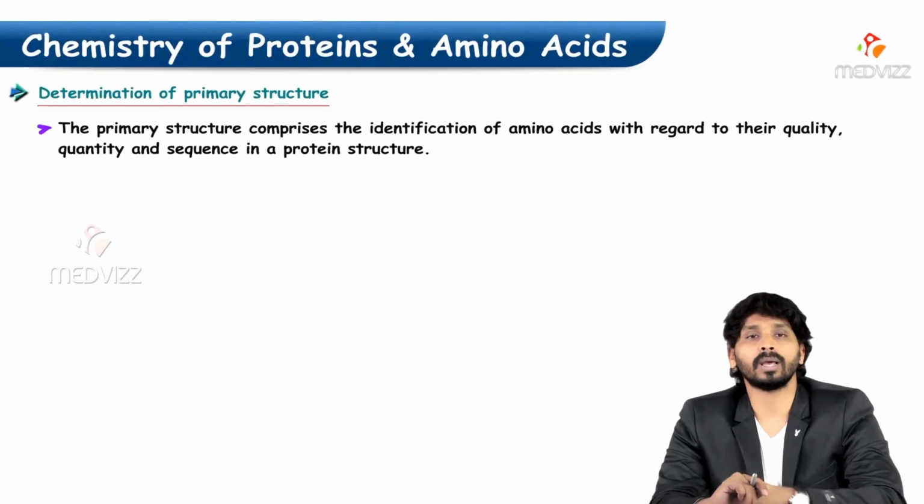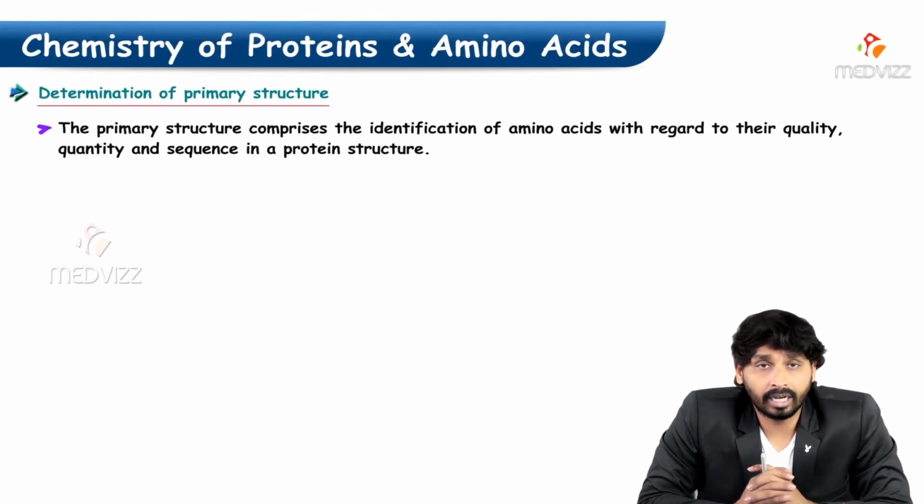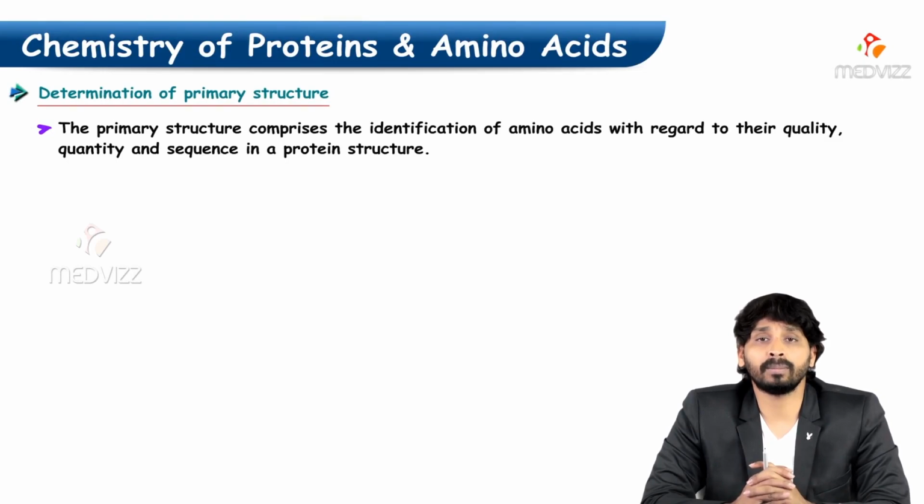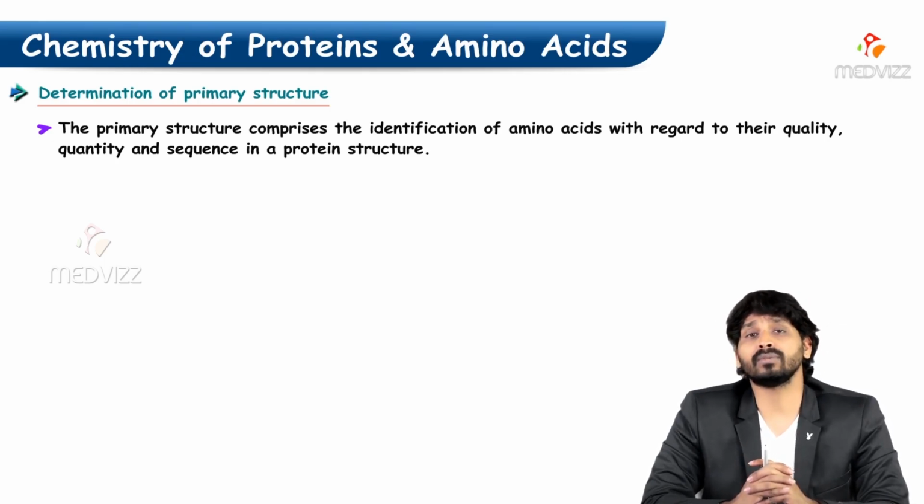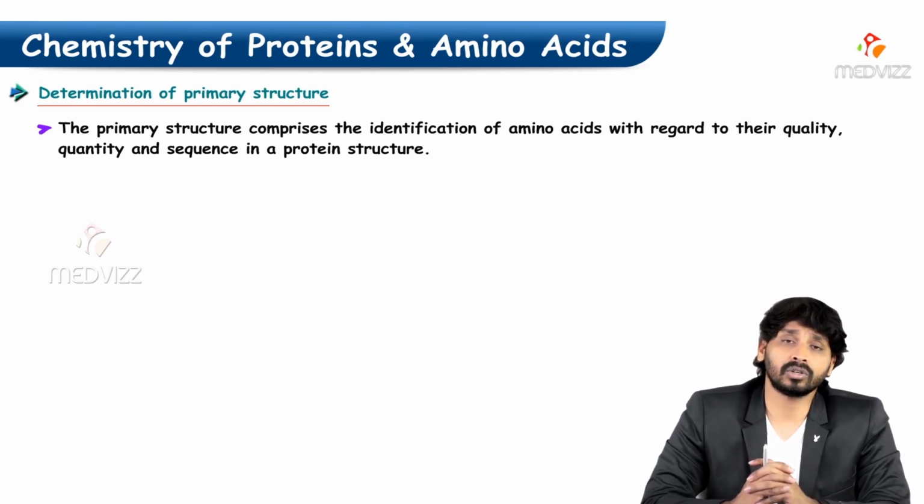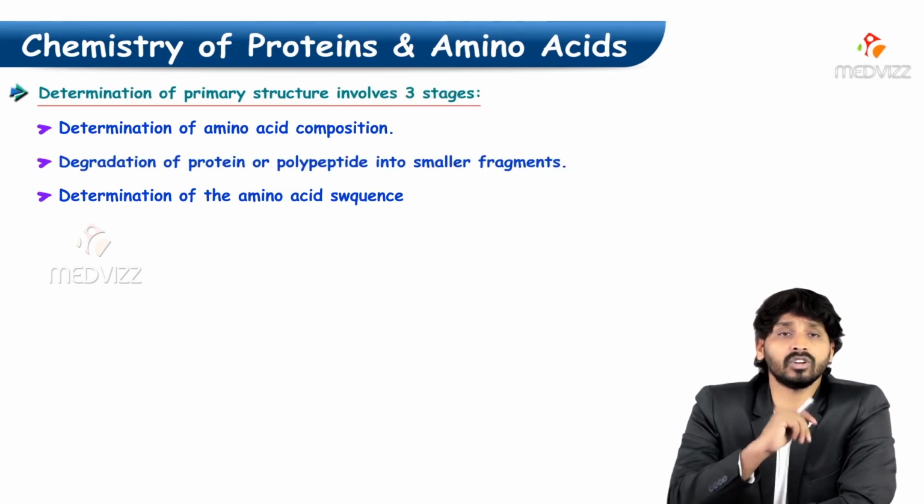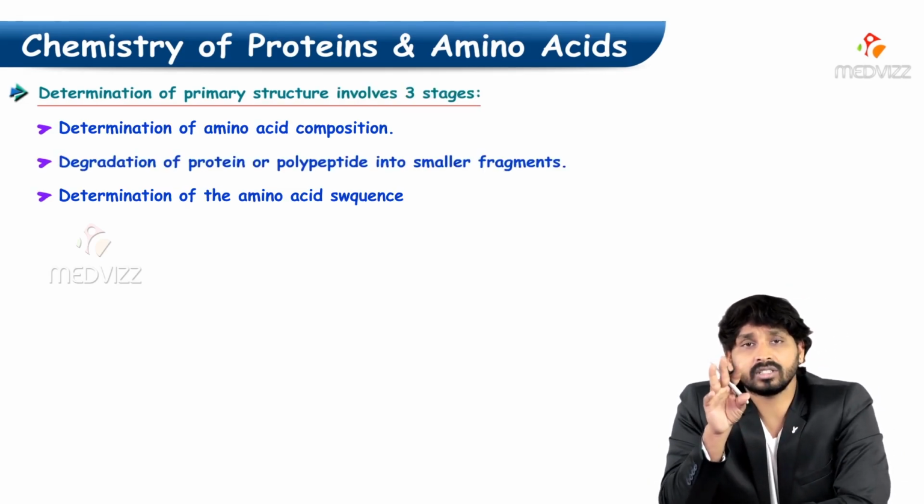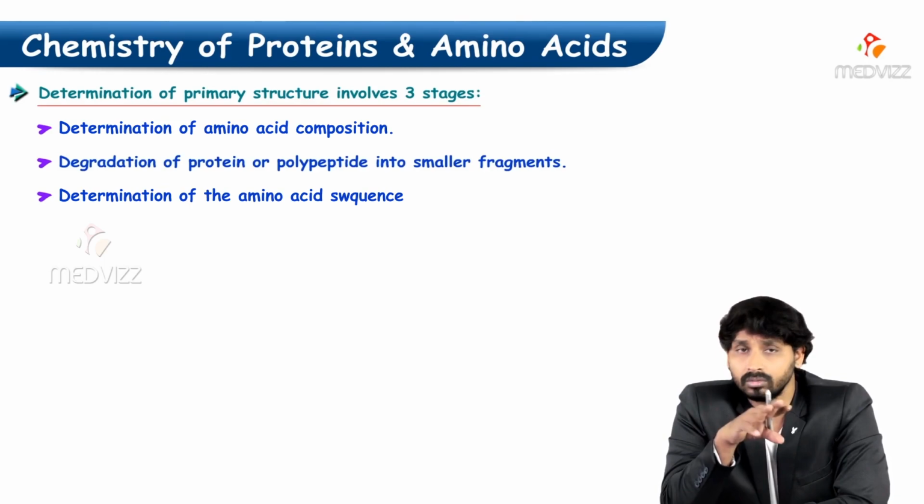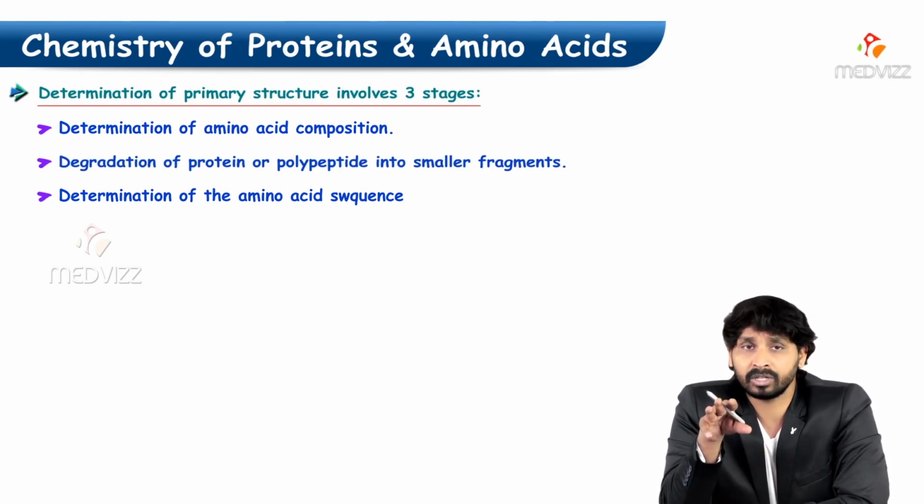And determination of primary structure. How you determine the particular primary structure of a particular protein, and what is the importance in determination. This is very important to determine the quality and quantity, and know the sequence of amino acids in a particular protein. And determination, how you will define, I mean, three stages of determination are there, to know the sequence of primary structure.